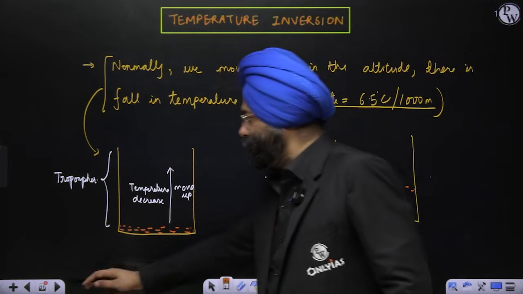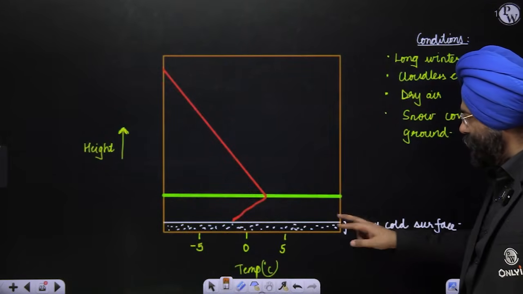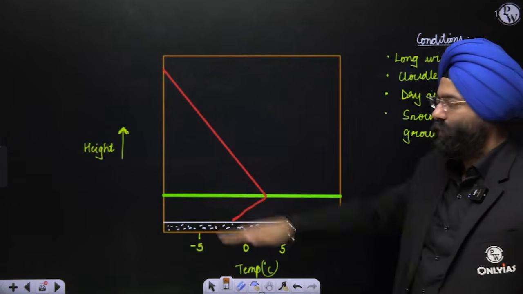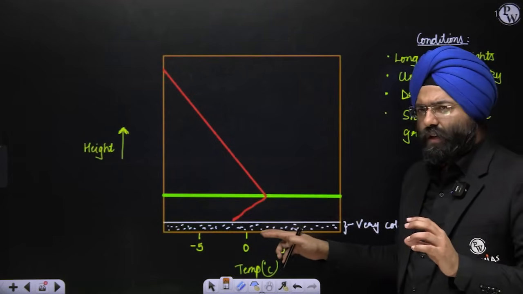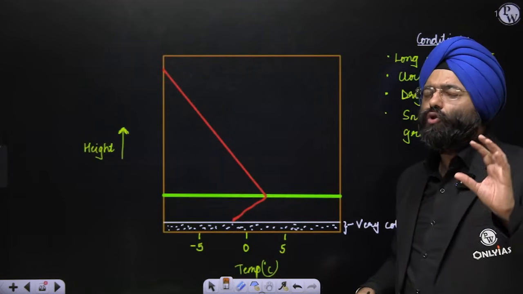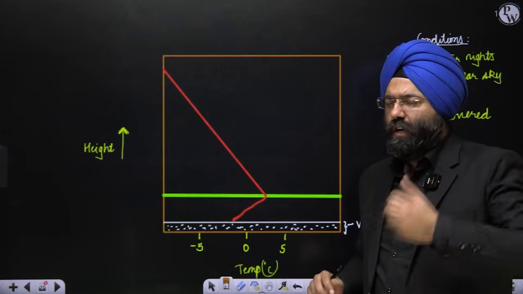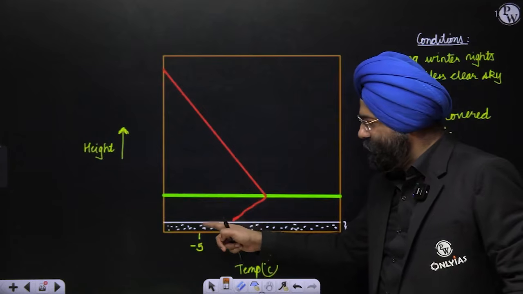Let's see here. Suppose this is the Earth's surface in white, right? This is the height I'm talking about. Now, suppose there's a condition where it was extraordinarily cold on the surface of the Earth. Let us say there's a lot of snowfall. That means this surface is very cold.